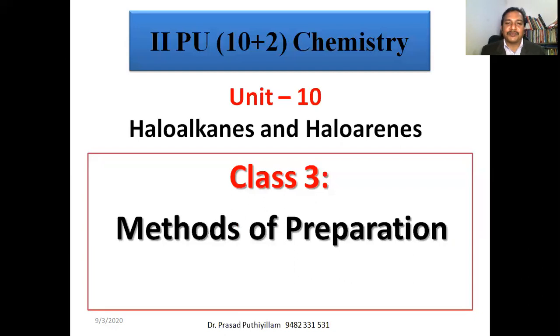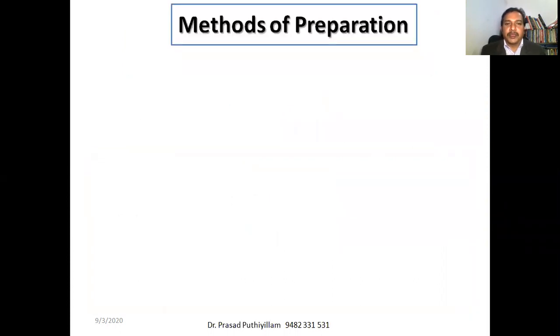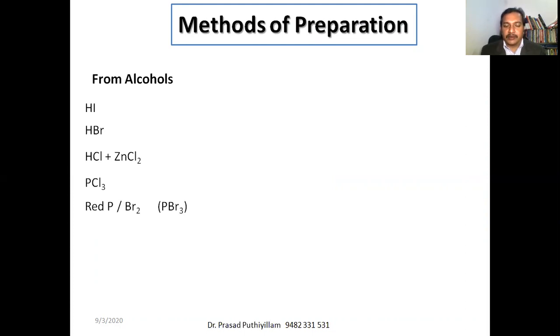This class is mainly for second PU plus 2 chemistry. It's unit 10, haloalkanes and haloarenes of NCERT textbook. Class number 3, methods of preparation of haloalkanes. Here I'll be explaining the methods of preparation from alcohols, from hydrocarbons, and from the halogen exchange method.